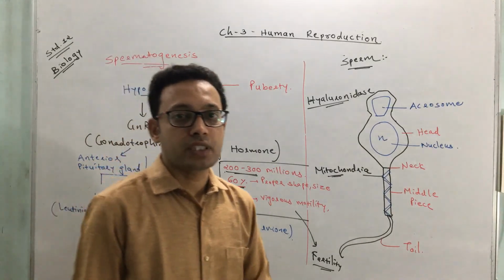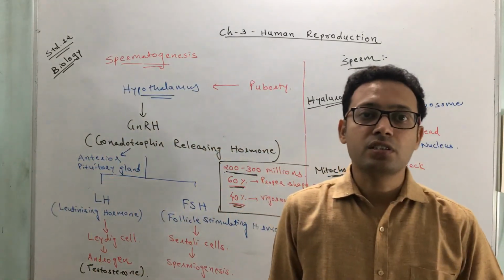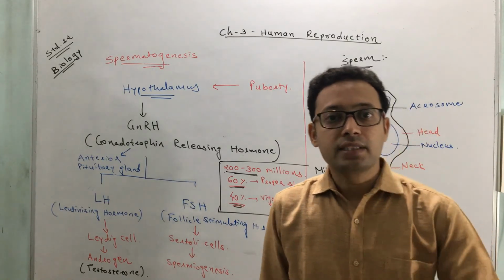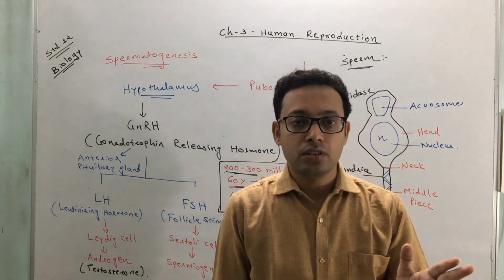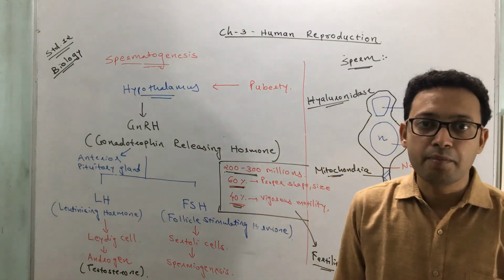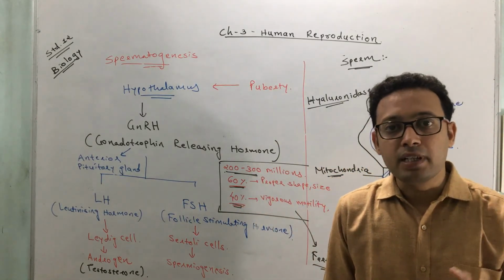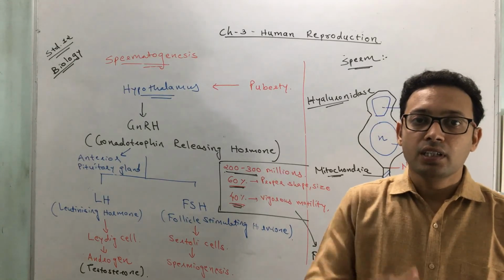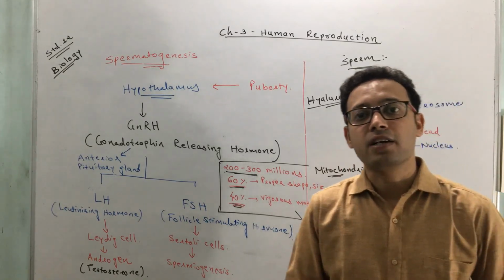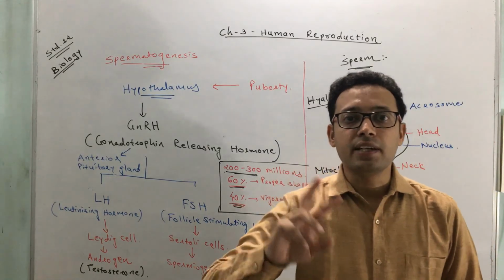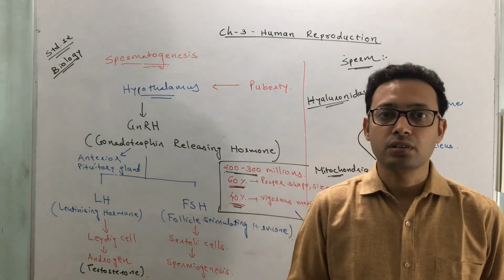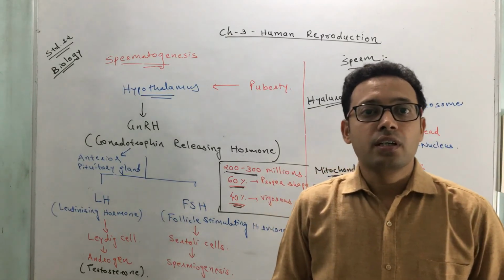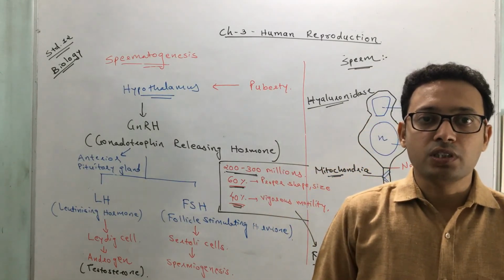Okay, so today we have discussed gametogenesis in the male, which we call spermatogenesis. As the male gamete or spermatozoa is produced in the male from the testes, similarly the female also produces the ovum or egg. The process of formation of the ovum or egg is called oogenesis, that we will discuss next session. So till then, prepare this process in detail, which we call spermatogenesis.